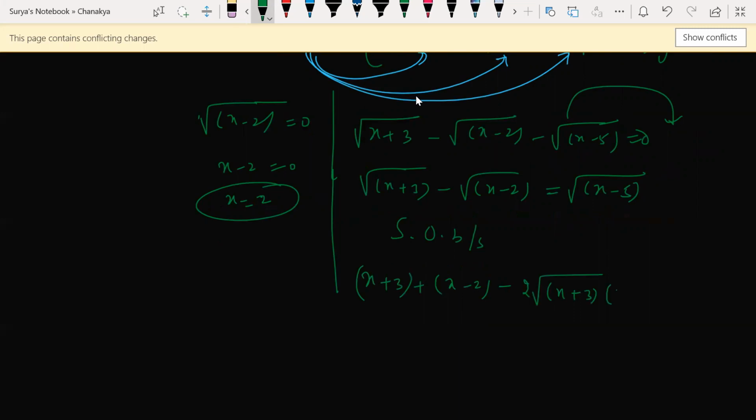Squaring on both sides, so it gives me what? A square is nothing but a square plus b square minus 2ab. Till this, any doubts? No, sir. Is equal to x minus 5. Correct?